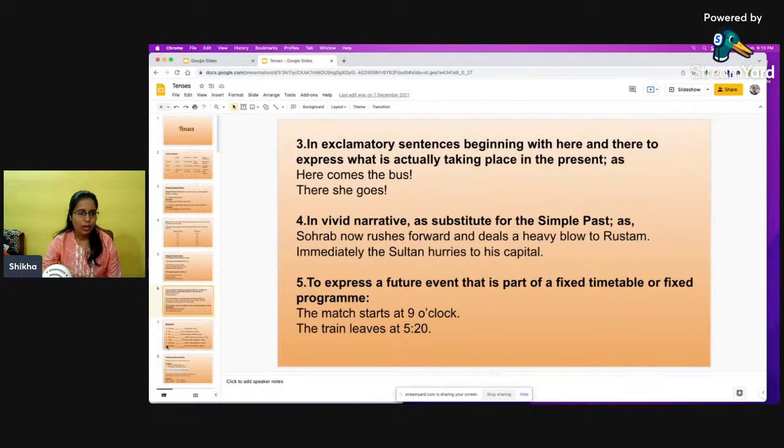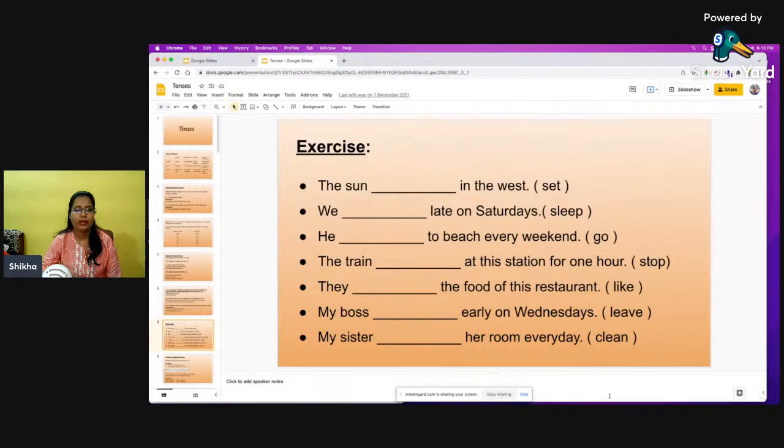Okay, now here there are some questions. I want you to just see to it and try doing this at your home. Okay, so the sun, about whom we are talking here, the sun. So sun is the third person, we will say sets in the west. We sleep, we is plural, so our verb would also be plural. So we sleep late on Saturdays.